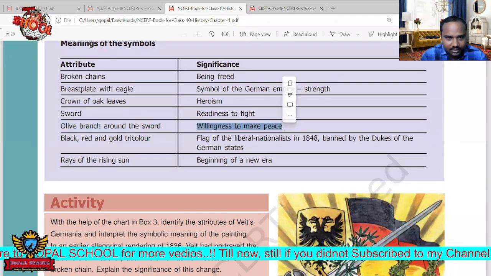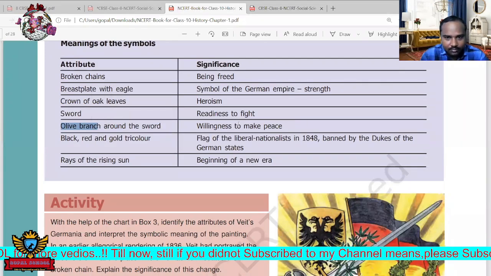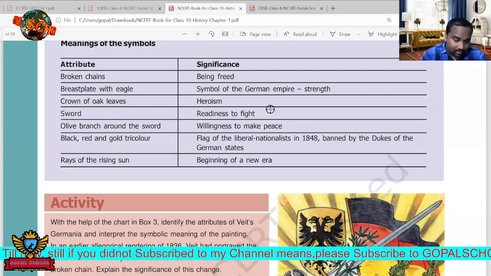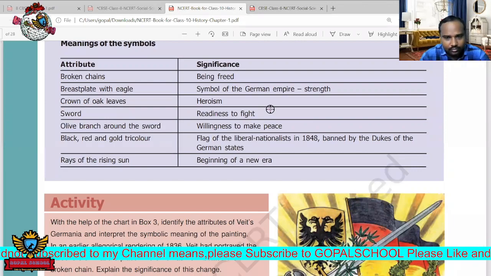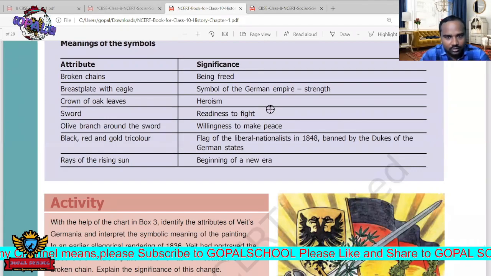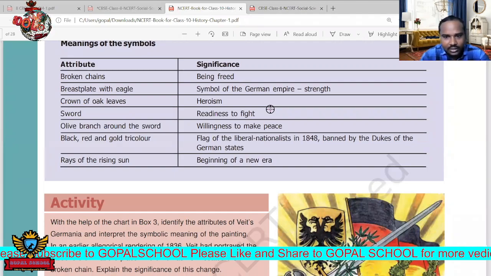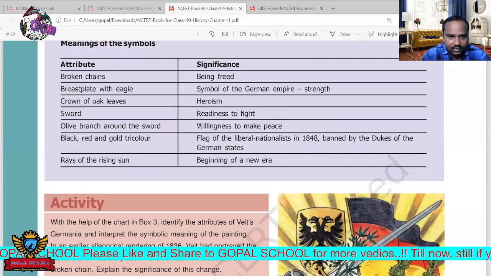The olive branch is always the symbol of peace. Recently in Cuba and for many years, the Maoists and government forces were fighting each other, and they shared olive branch leaves, which indicate peace.